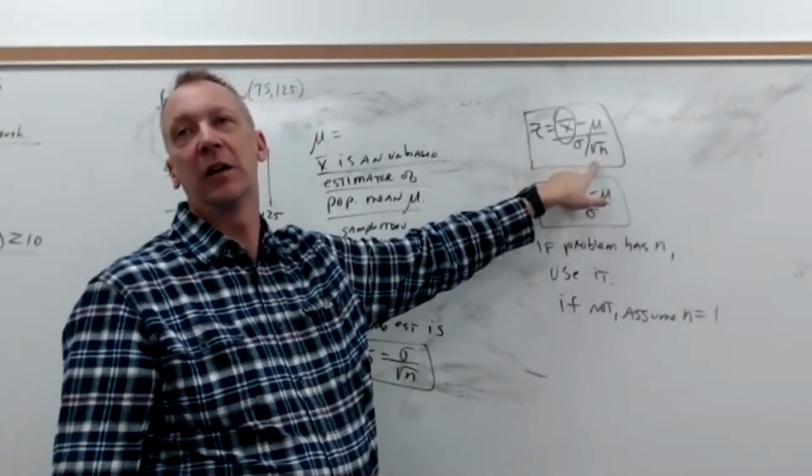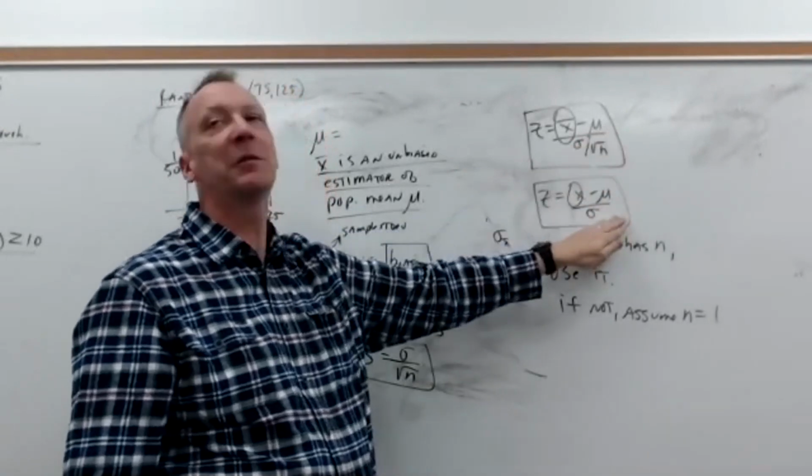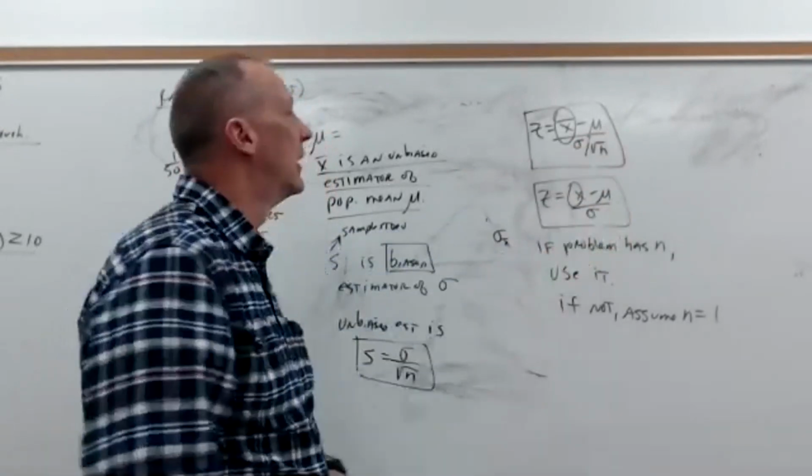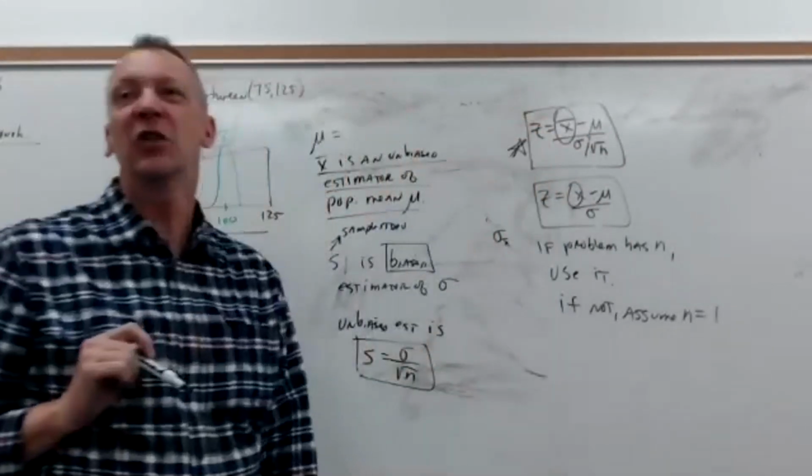What's the square root of 1? 1, and it just drops out, right? And then this equation is exactly the same as this equation. Okay? So here's the rule that I would say. This is the better formula to use.